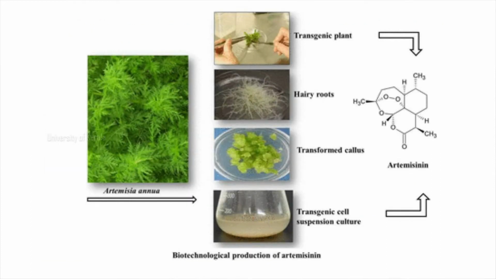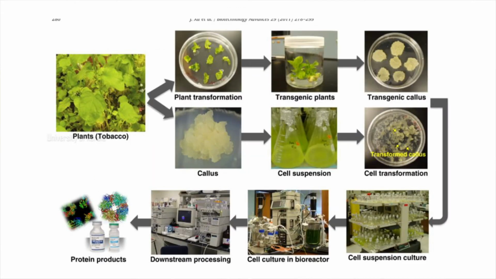Callus cultures as well as cell suspension cultures were utilized for the production of artemisinin from Artemisia annua. Also in the tobacco plant, cell suspension cultures were raised from the callus culture, and the production is scaled up to industrial level using appropriate bioreactor technology.